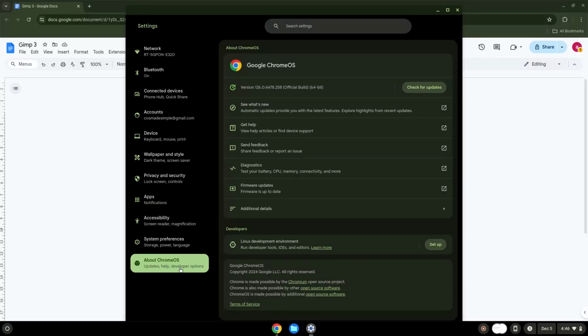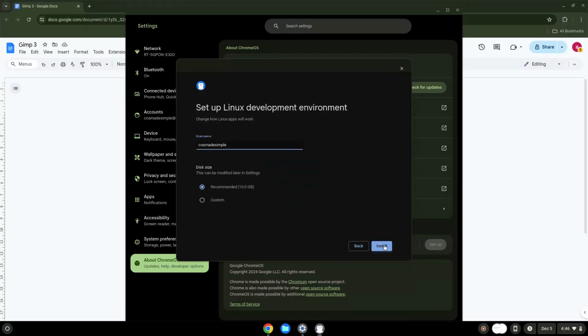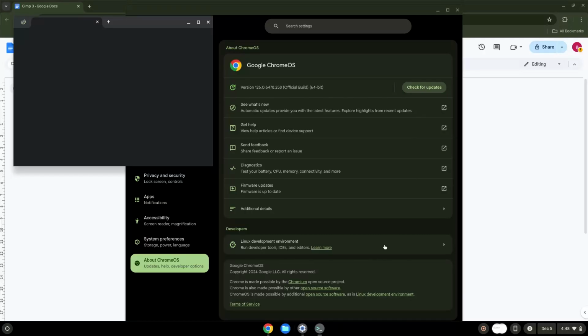Under the Developers section, choose to set Linux up. Turn on Linux. Now that we have enabled Linux apps on our system, we will continue to the next step, which is to run several commands in a terminal, which will install the application. All the commands are in the video description.